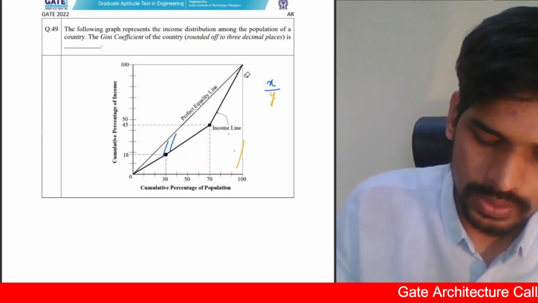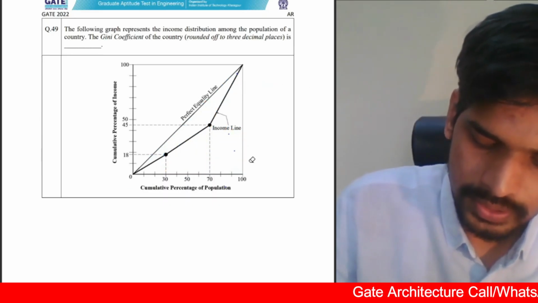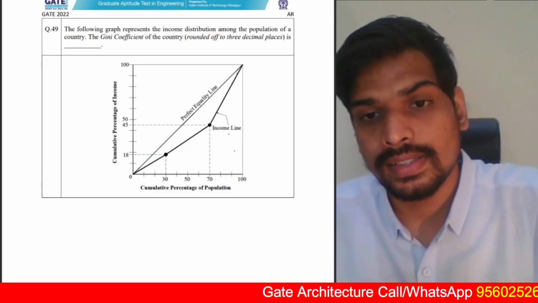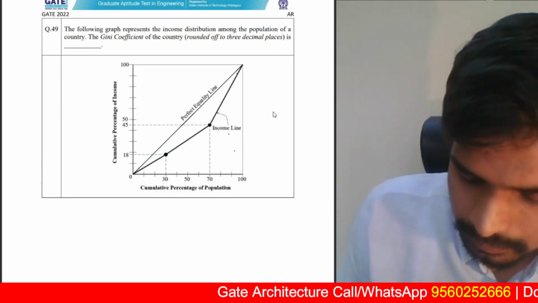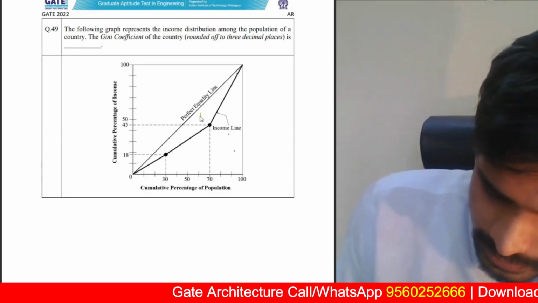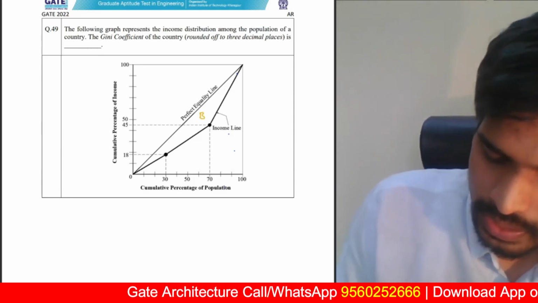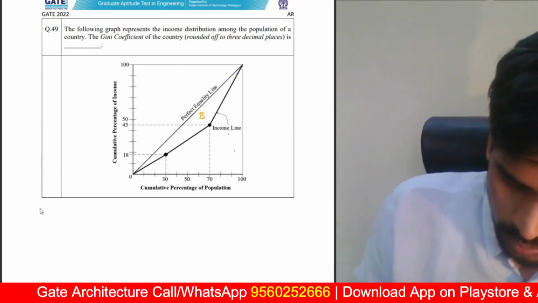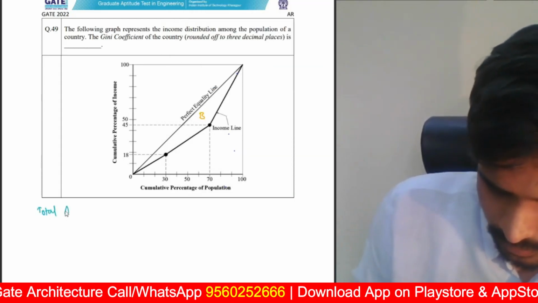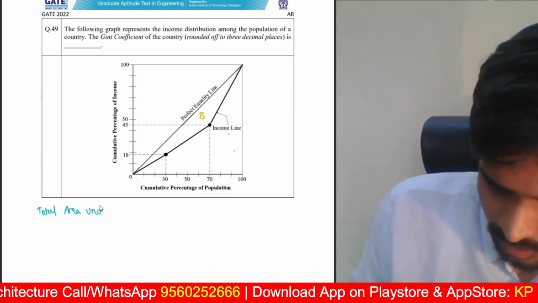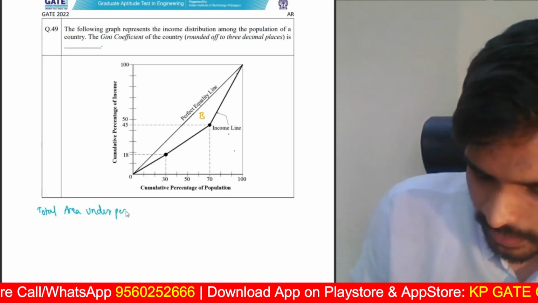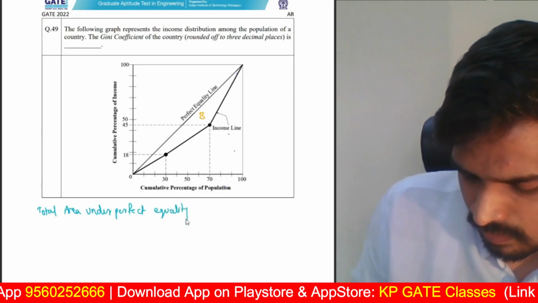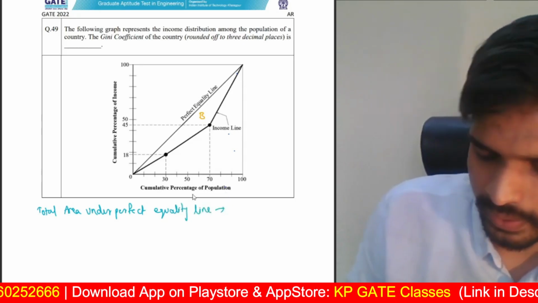So let us try to do it. Don't worry, I'll explain the detailed steps. Firstly, to find the area between the equality line and the income line, let us say that area is B and the total area under the perfect equality line is A. How much is the total area under the perfect equality line?